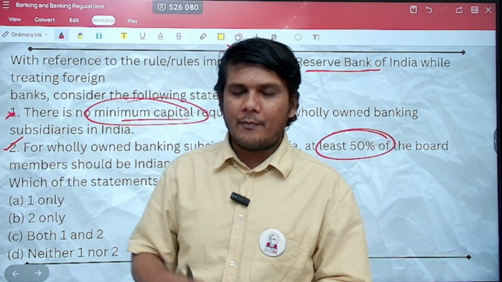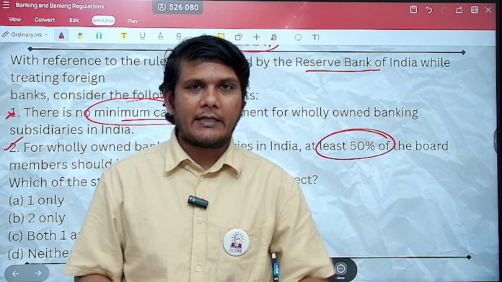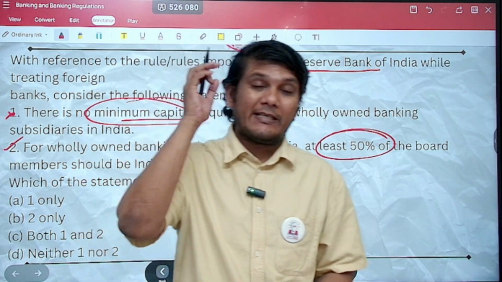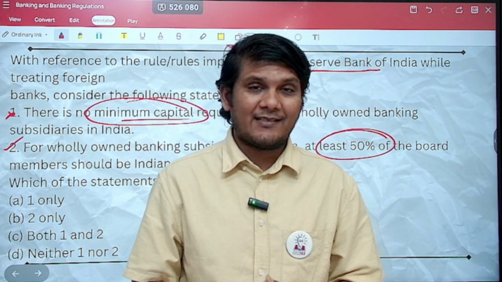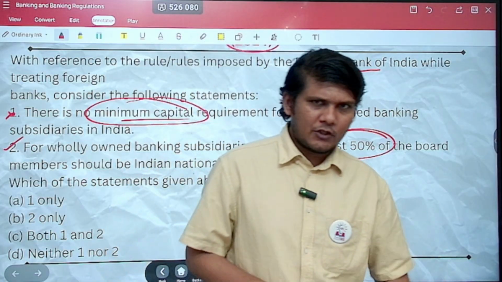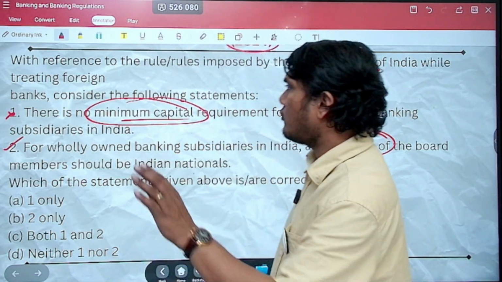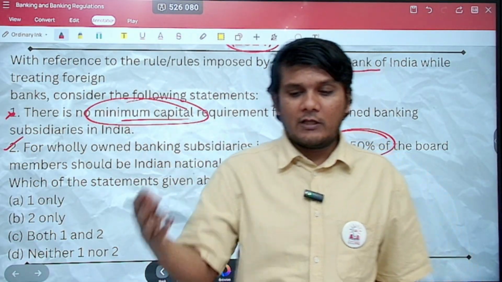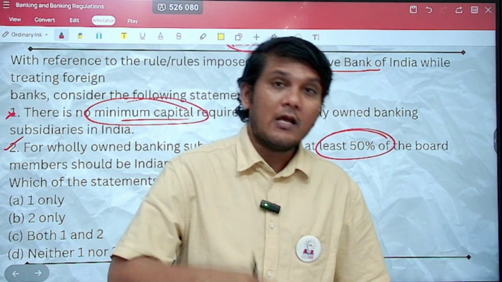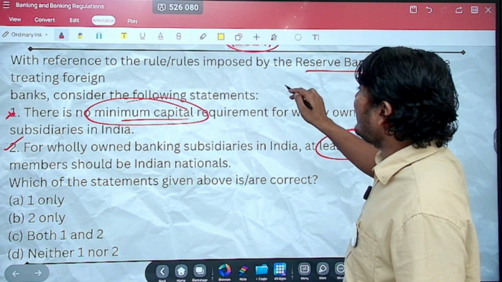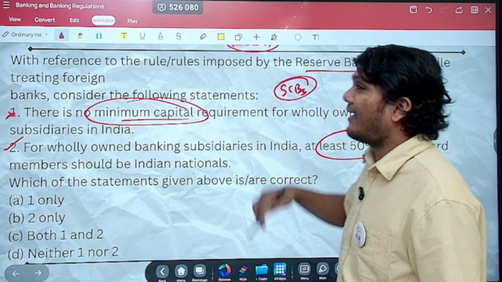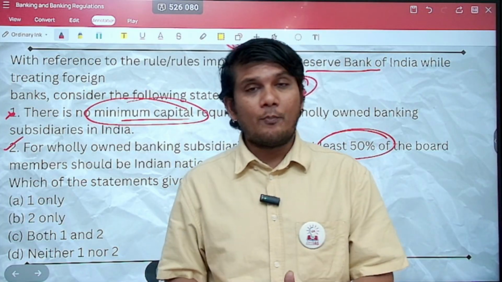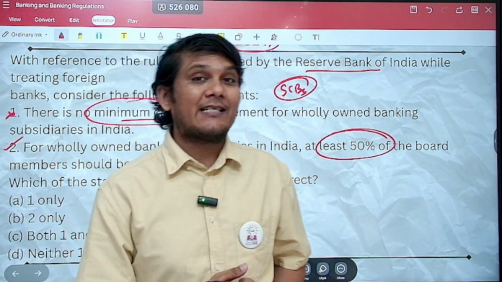Now that capital requirement till very recently was very low. It has been increased, and for different types of banks, there would be different requirements, but there would definitely be a requirement as such, especially if the banks are commercial banks, whether scheduled, non-scheduled, and so forth. Here we are talking about foreign banks. Just because they are foreign does not devoid them of this requirement. When they are foreign banks, they would be foreign scheduled commercial banks. Scheduled commercial banks can be public banks, private banks. Within private, they can be old private, new private, and also foreign private banks as well.